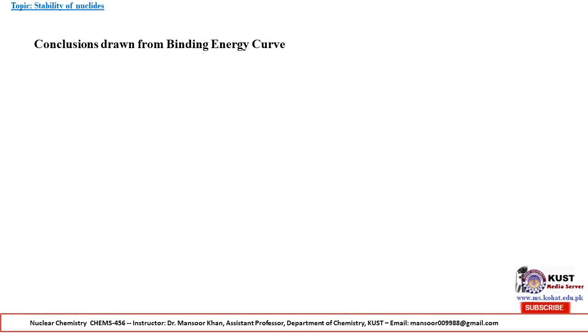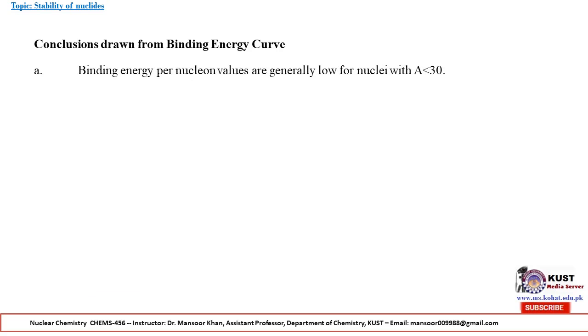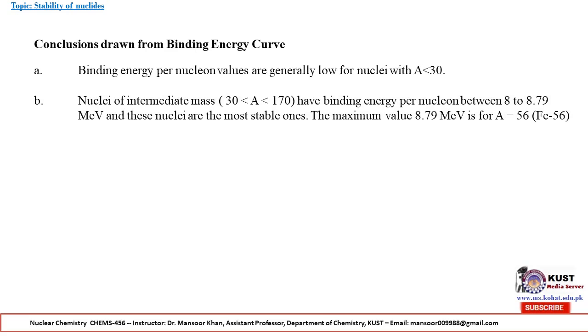So, conclusions. The conclusions drawn from the binding energy curve are: binding energy per nucleon values are generally low for nuclei with mass number less than 30. Nuclei with mass number between 30 and 130 have binding energy per nucleon between 8 and 8.73 MeV, and these nuclei are the most stable ones.